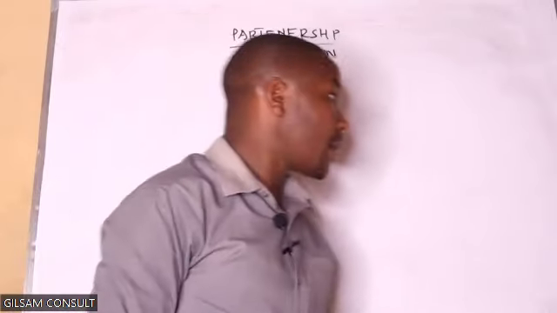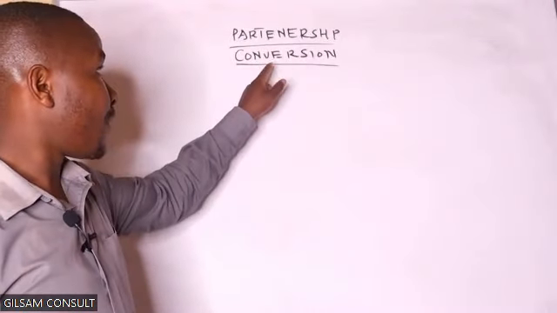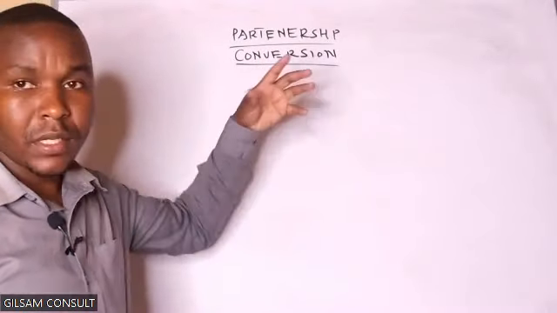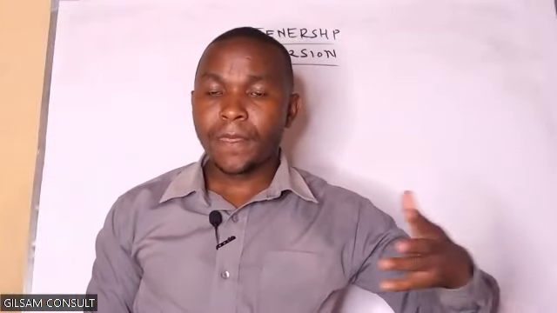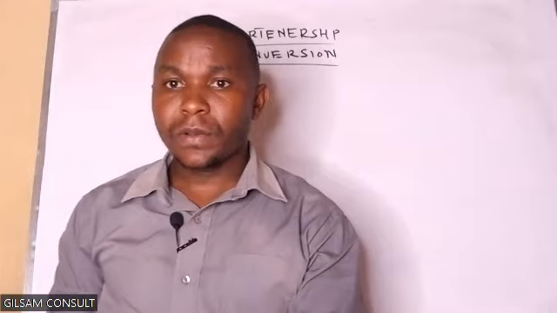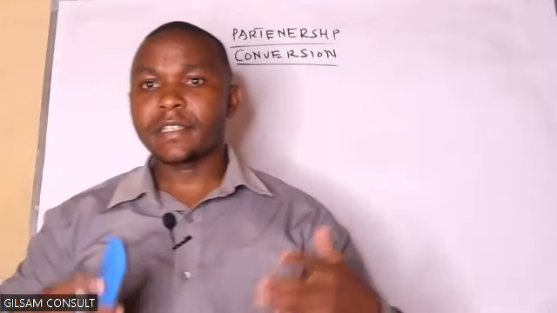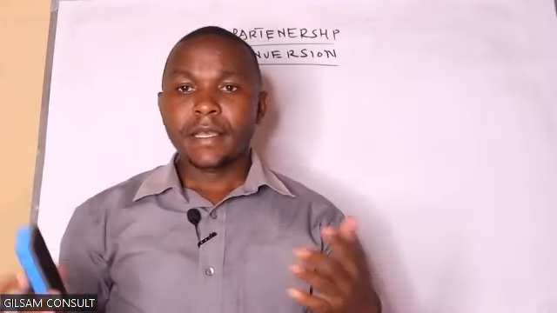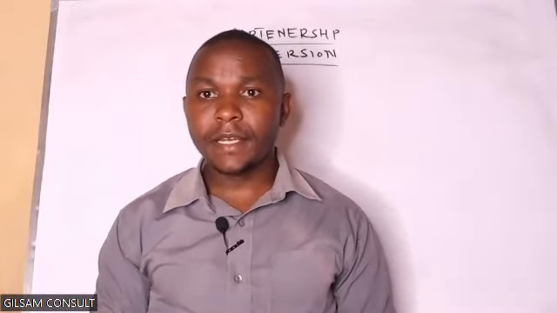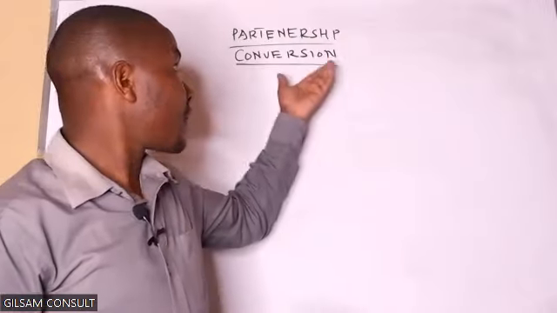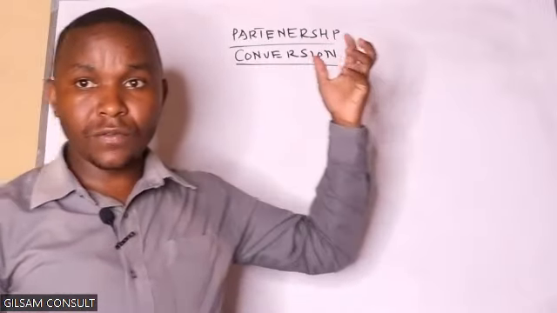So here we are looking at the partnership conversion. In the old syllabus, we had a realization where partners might decide to sell their business, so you had to get those realization accounts. But with the current syllabus, we are only remaining with the partnership on the side of conversion.